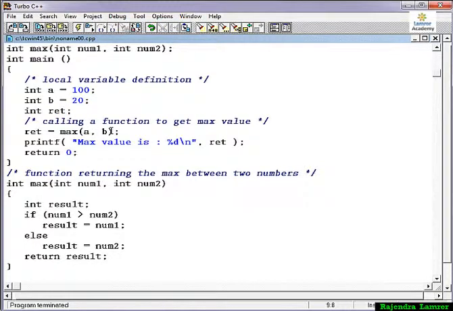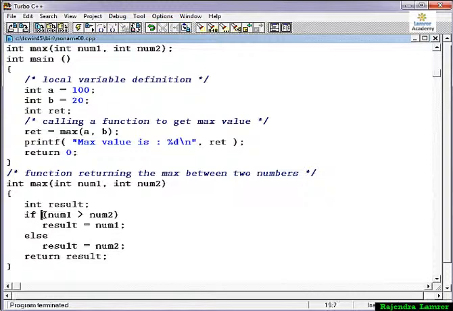Now I am calling the function in the main function. Here, calling the function transfers the execution. First it executes the function, and after that control comes back to this location, and then we go on to the next step. In another way, you can say that calling the max function means the whole code written inside it is placed at this location. So here I pass max(number1, number2), where number1 is 100 and number2 is 20.